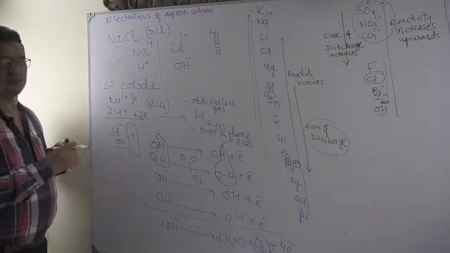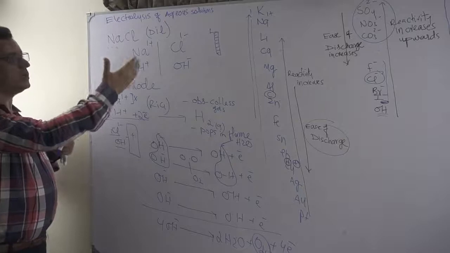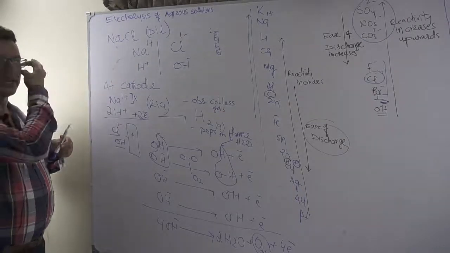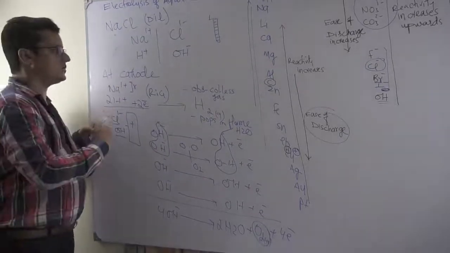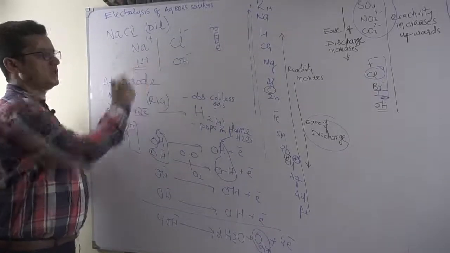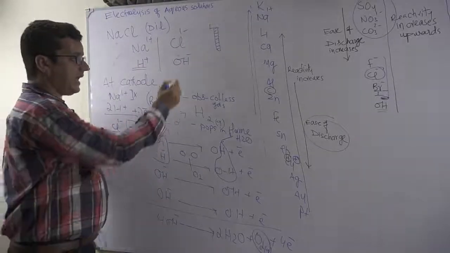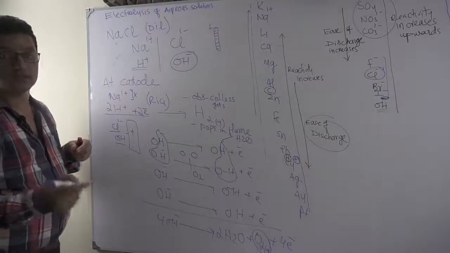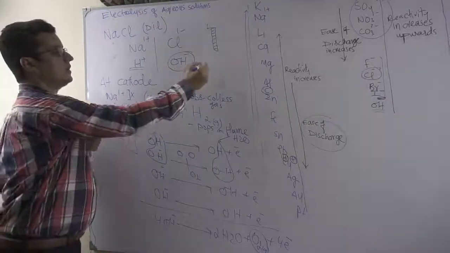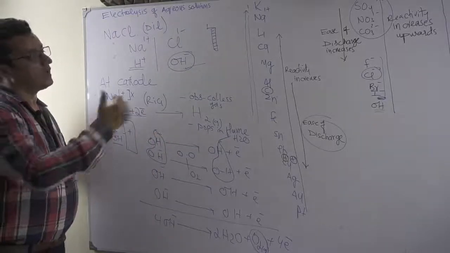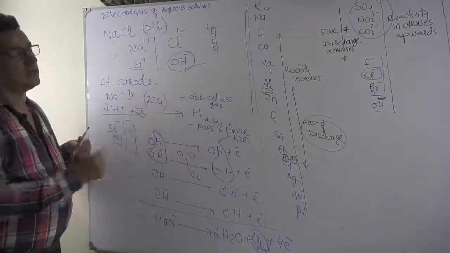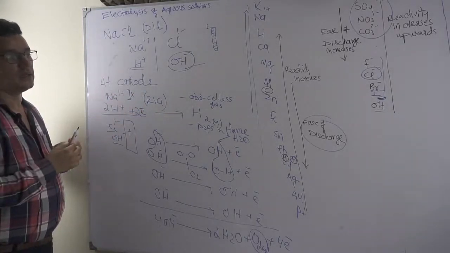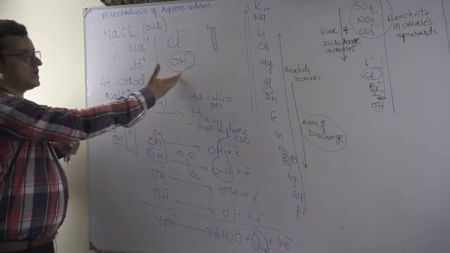So this is a simple example where dilute sodium chloride is electrolyzed, and only the positional effect has taken place. The position of hydrogen is much below, so it will discharge. It has more ease of discharge. And at the anode also, hydroxyl ion has more right of discharge because of the positional effect. Since the solution is not concentrated, the hydroxyl ion will go accordingly as stated in the positional effect series, the position of the hydroxyl ion in the electrochemical series. So it discharges, oxygen produced.